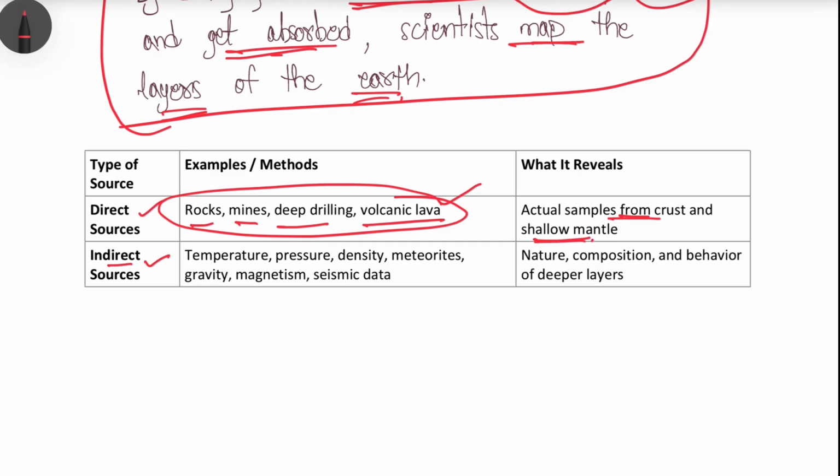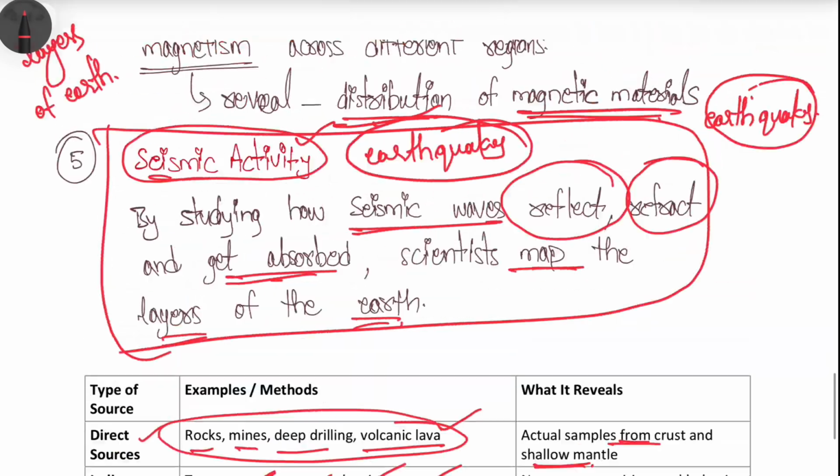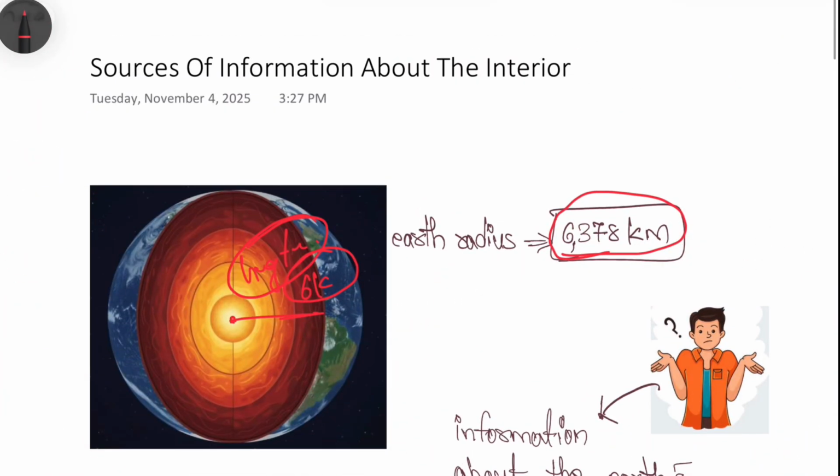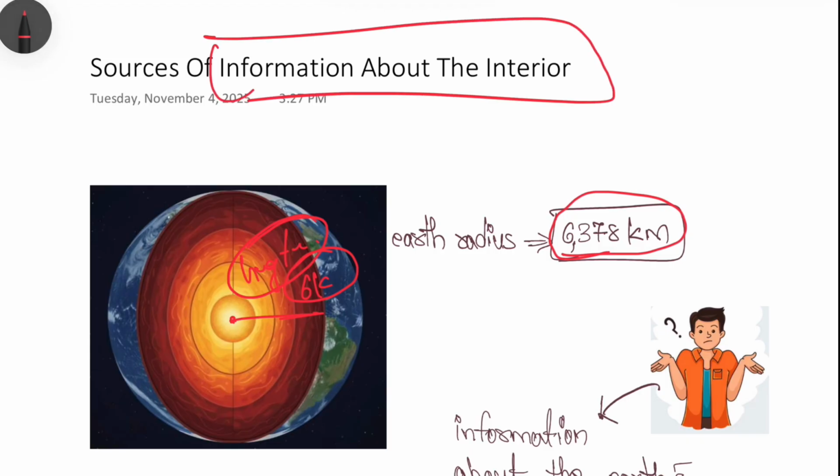And the indirect sources: temperature, pressure, density, meteorites, gravity, magnetism and seismic data. These are all the indirect sources that help in understanding the earth's structure, right? So this is regarding the sources that give information about the interior of the earth.